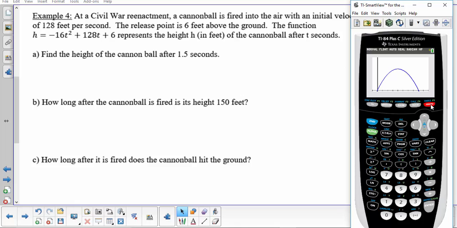So here's our parabola. Now, we want to find the height of the cannonball after 1.5 seconds. There are two ways to do this in the graphing calculator. The first is to do second trace, and we're going to choose option 1 for value. Then it tells us x equals. Well, I want x to be 1.5, so we press 1.5, hit enter, and it tells us right here that y is 162. So the height of the cannonball after 1.5 seconds is 162 feet.